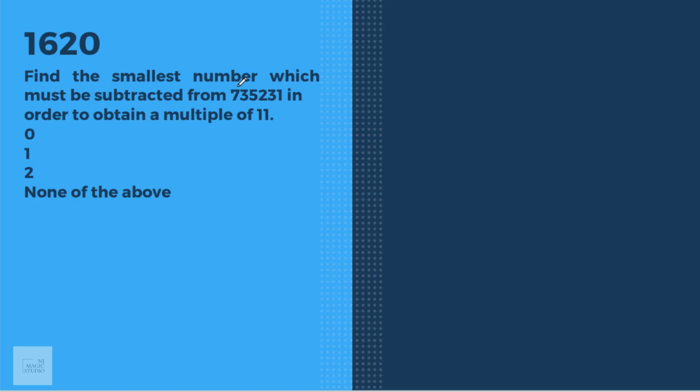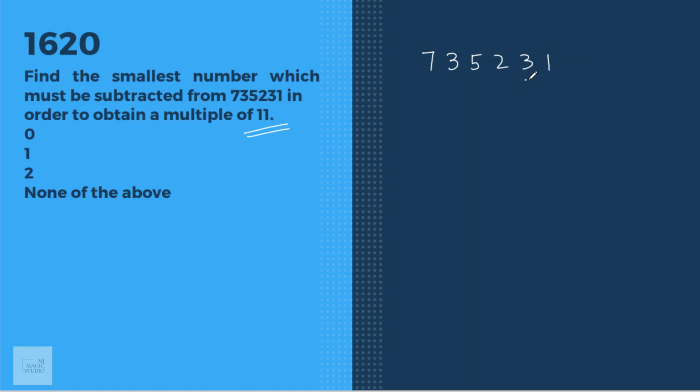Find the smallest number which must be subtracted from 73531 in order to obtain a multiple of 11. This question is nothing but finding the remainder when this number is divided by 11. Now to find the remainder when a number is divided by 11, we can simply divide it by 11 and find the remainder, or we can use a simple trick.